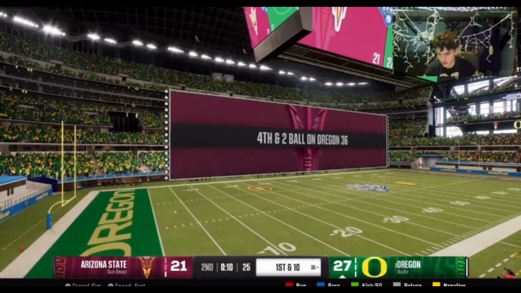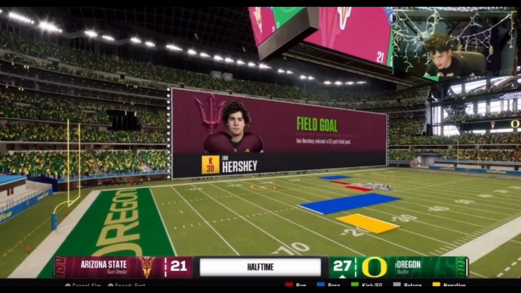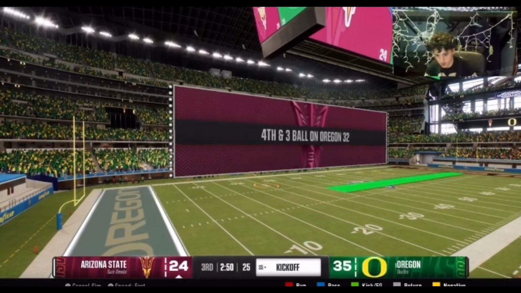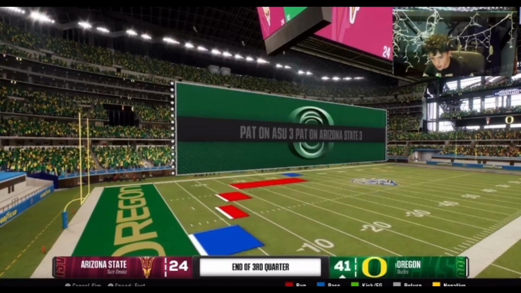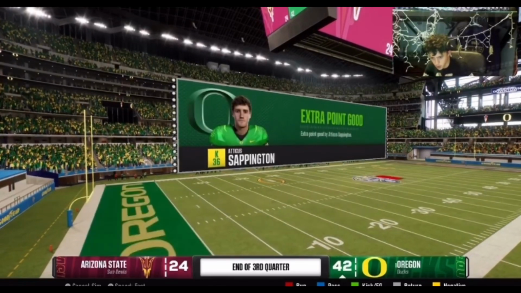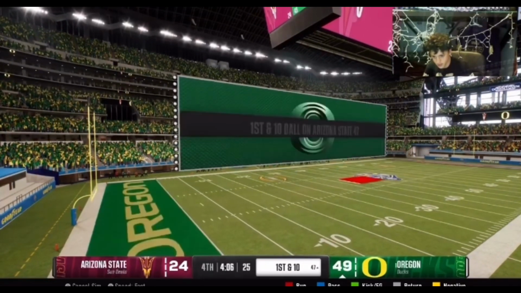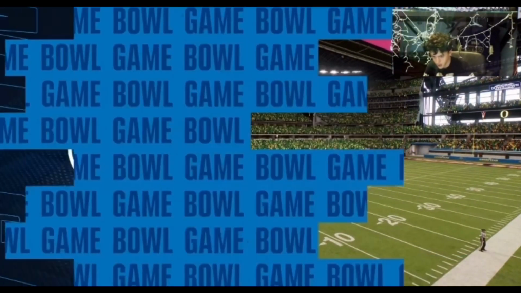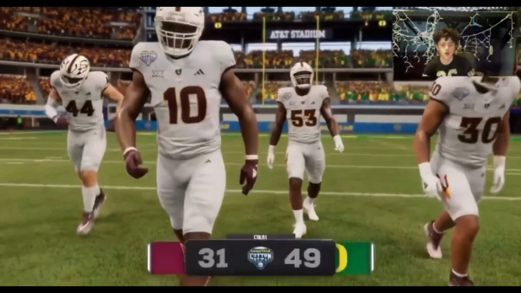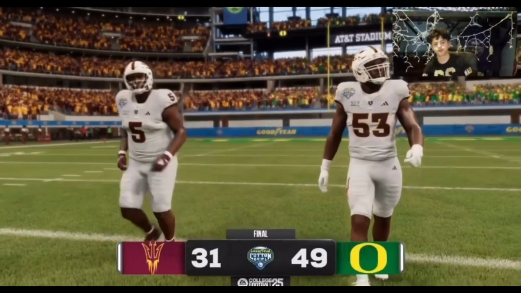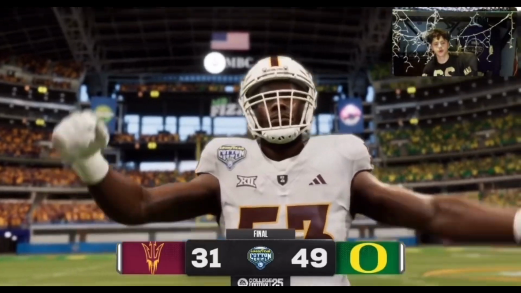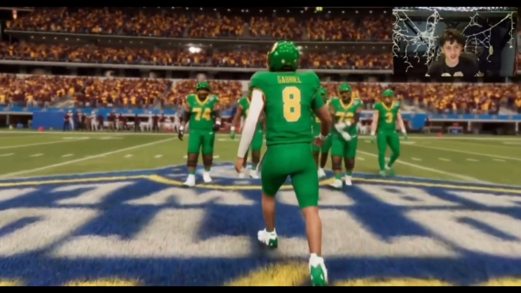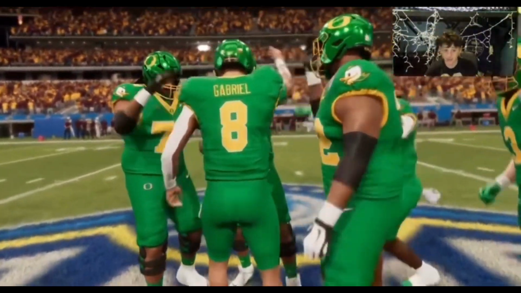Oregon coming 27-21, 35-21. Arizona State coming up 42-24. And this game's over at this point, folks. 31-49? Okay, yeah, I didn't think it was going to... 31-49. Now we have Oregon, Georgia National Championship.